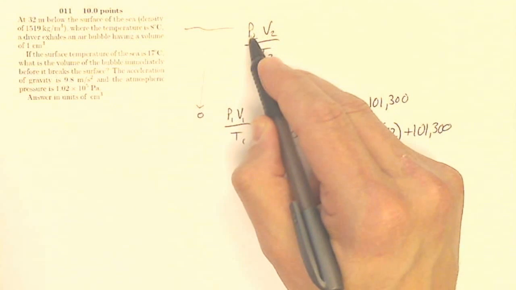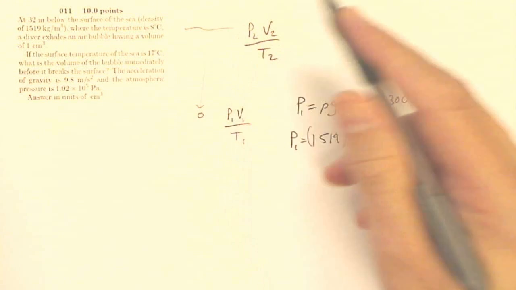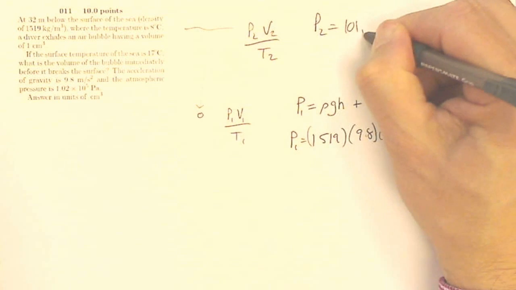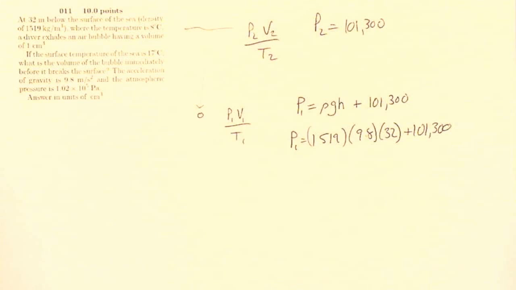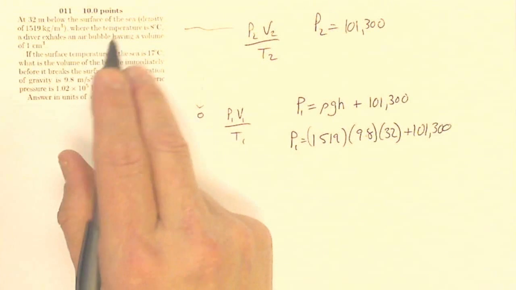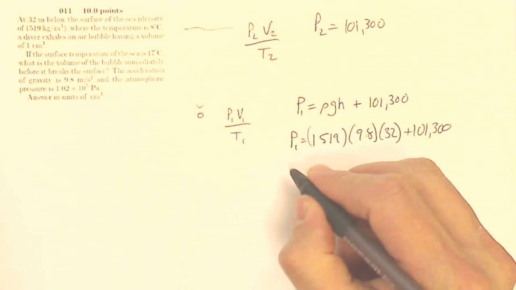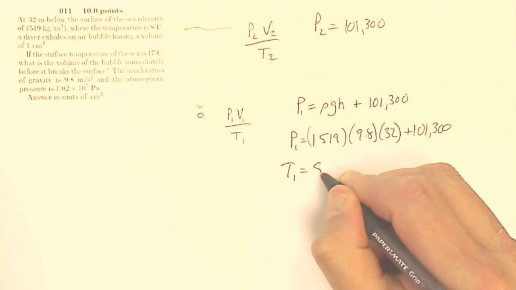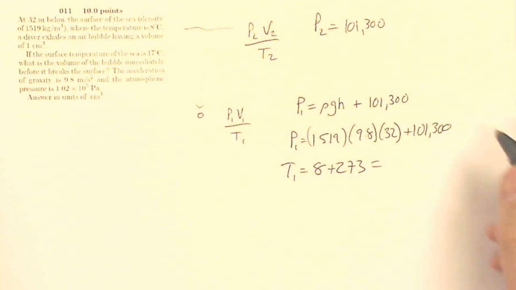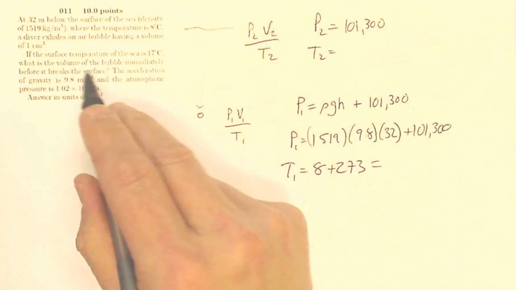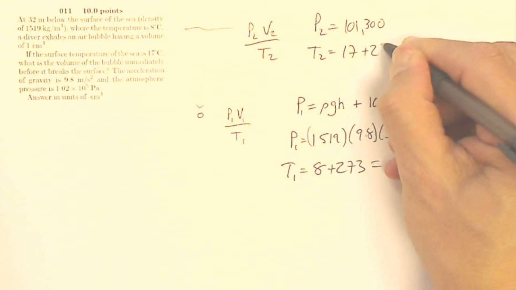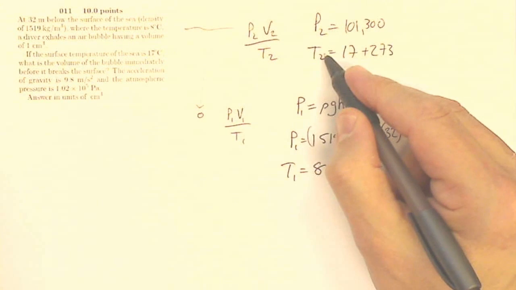What's P2 going to be? Well, P2 is just the air. So here I know that P2 equals my 101,300. My temperature here has to be in Kelvin. Well, it gives me the temperature down there, 8 degrees Celsius. So I know that T1 is going to be 8 plus 273, and that'll give me Kelvin. My T2 is going to be 17 degrees Celsius. Well, that's going to be 17 plus 273. That's my temperature at the top.